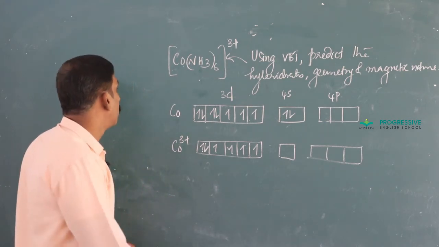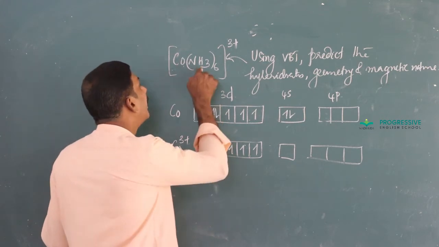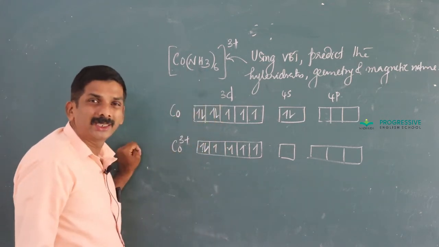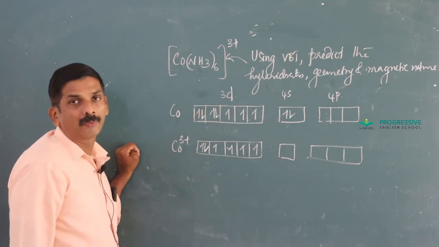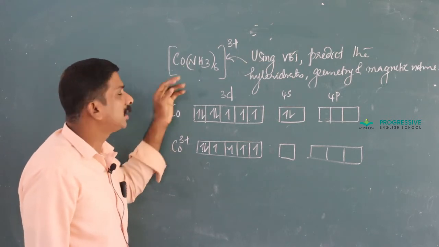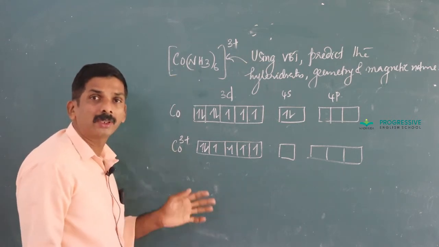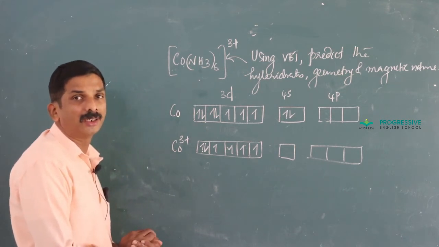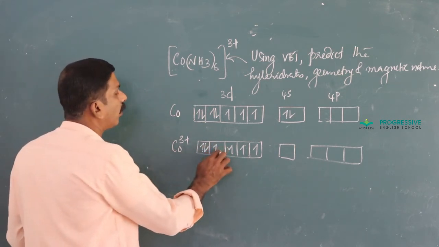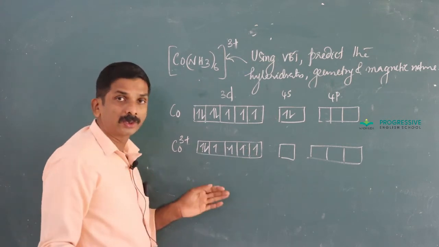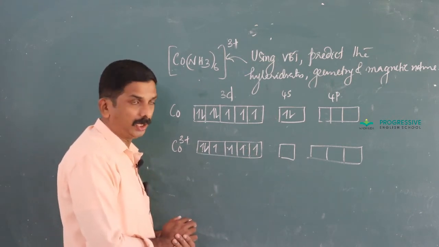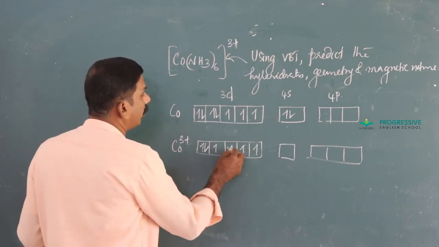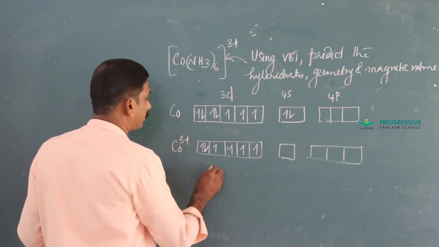After that, analyze the nature of ligand, whether it is a strong ligand or a weak ligand. It is very obvious that it is a strong ligand, and in presence of a strong ligand, what happens? Unpaired electrons get paired. There are 4 unpaired electrons. After pairing, it becomes 2 pairs.